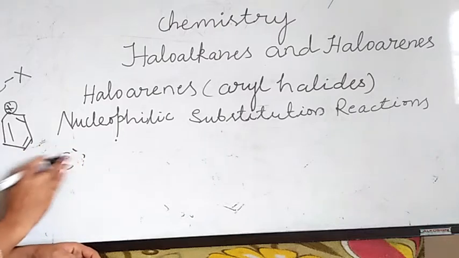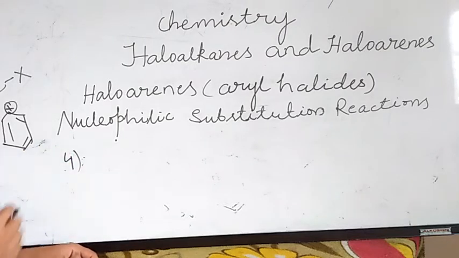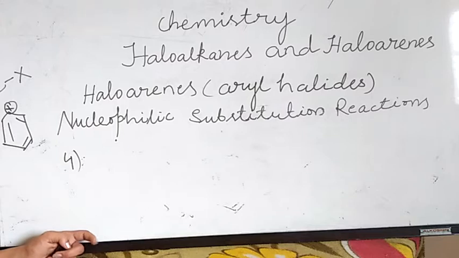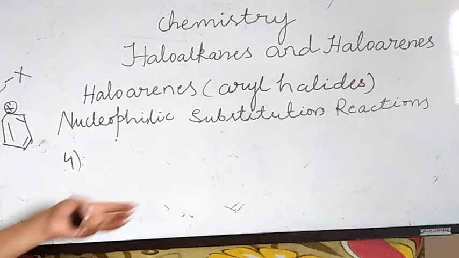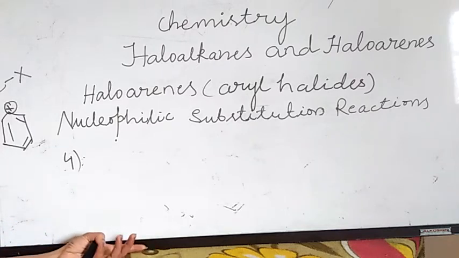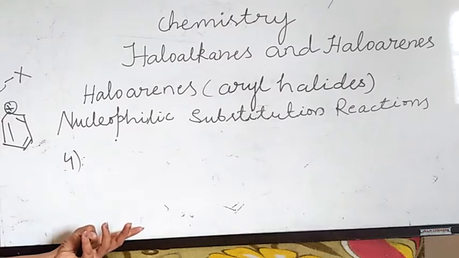The last one is 4. Both nucleophile and arenes are electron rich, hence they repel each other. The nucleophile is electron rich, right? And arenes are also electron rich species, so they repel each other.